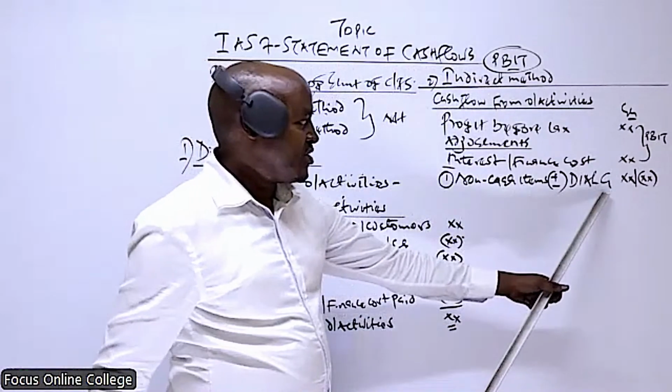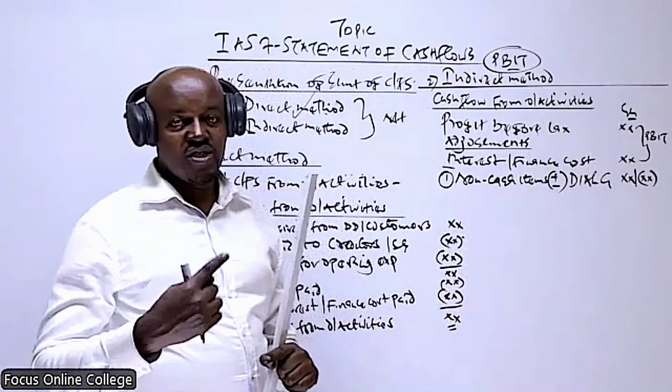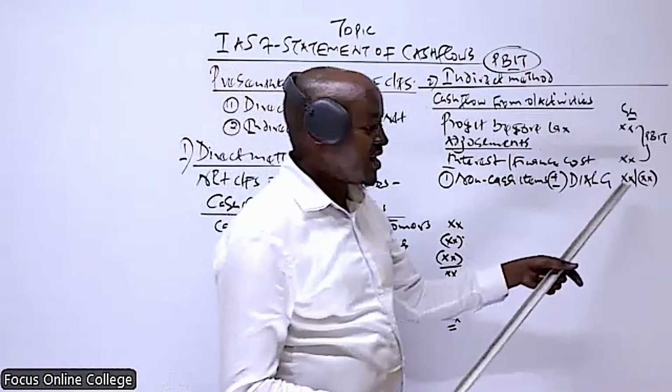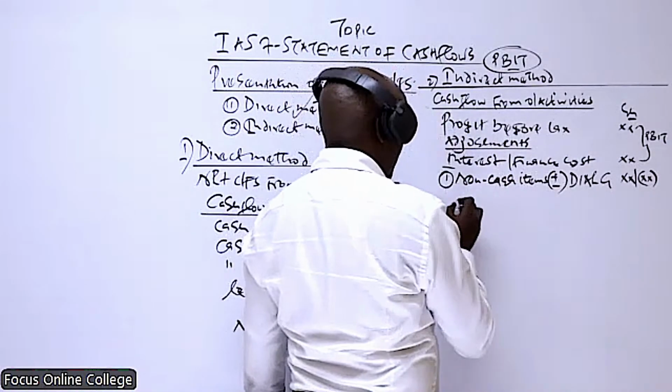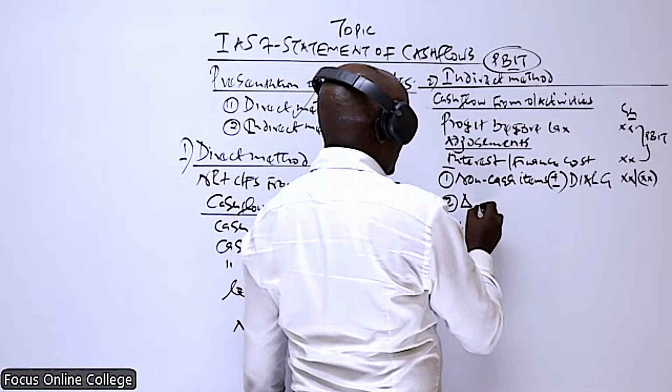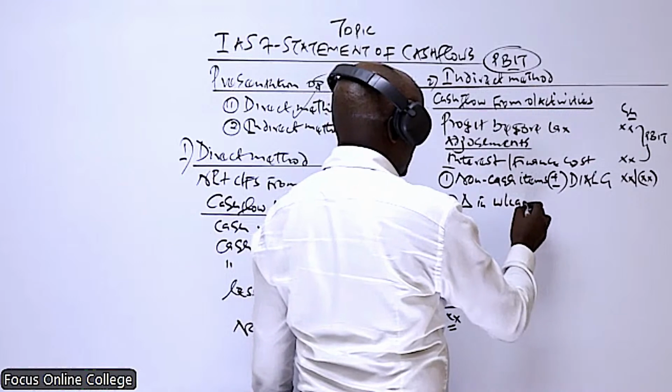But the gain on disposal is an income. In arriving at this profit, it was added. And because it's a non-cash item, we less it. So first of all, we adjust our profit with that. Number two, we also adjust it with the changes in working capital.